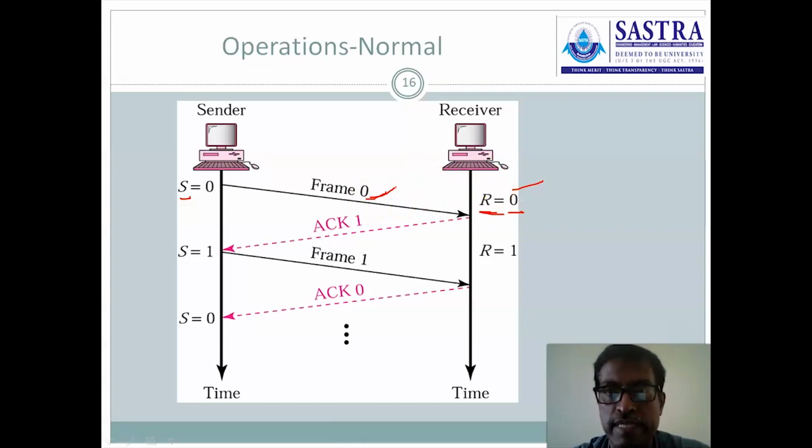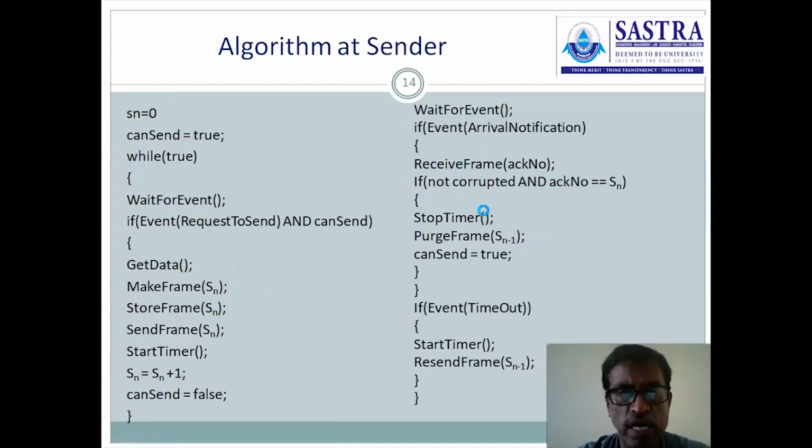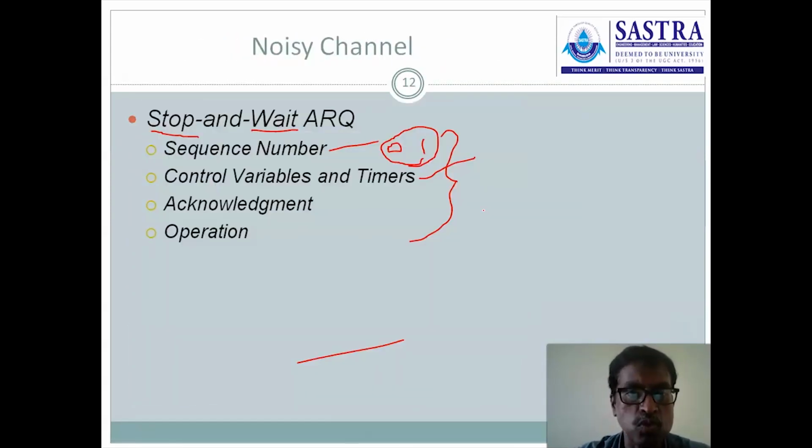In order to track the data frame and send the acknowledgement for the successfully received frame, the variable R is maintained at the receiver. There are two control variables available in stop and wait ARQ, and then the timer.